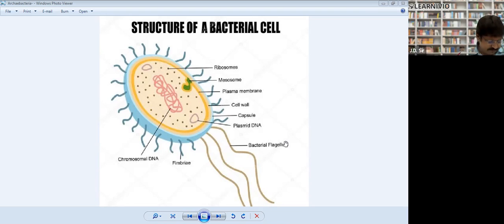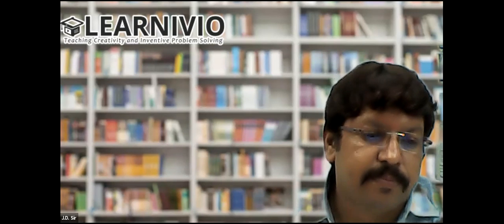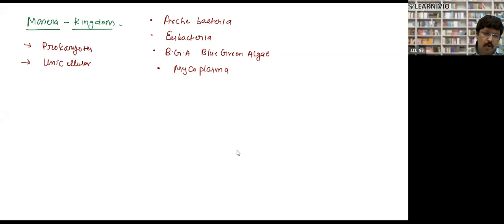Fine. So now write it down. The general characteristics of Monera. Note it down. Let me remove the diagram so that I keep jotting down on the board. So general characteristics of Monera. First, you have written down they are prokaryote. Second, you have written down they are unicellular. Third,